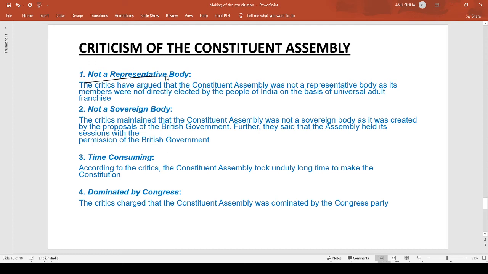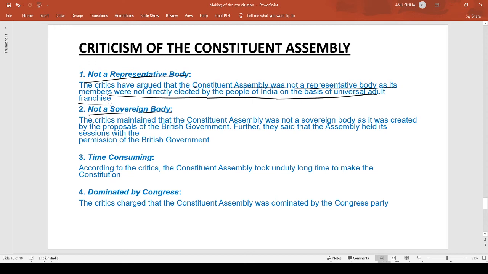The first is not a representative body. Some people argue that the Constituent Assembly was not a representative body as its members were not directly elected by the people of India on the basis of universal adult franchise. Because its members were not directly elected, it is called not a representative body, as it is not representing the people of India.